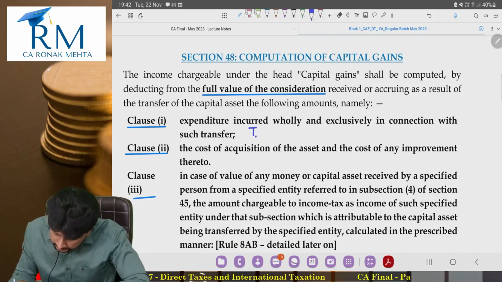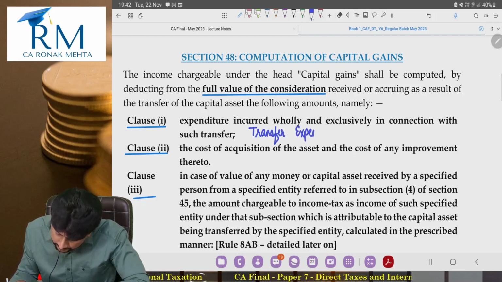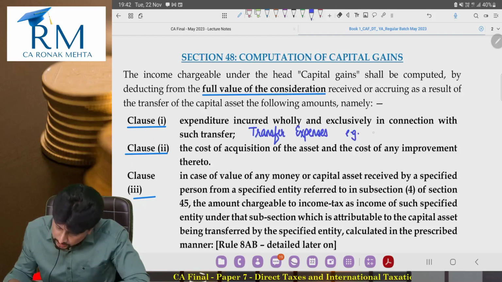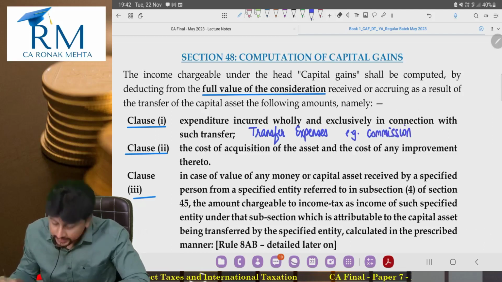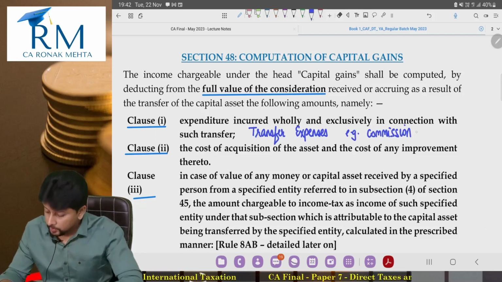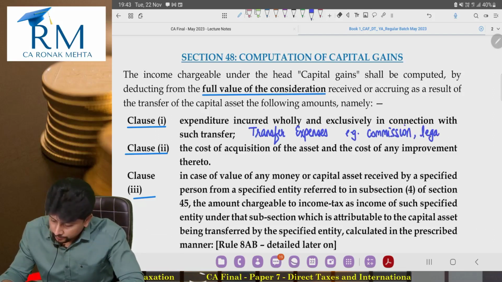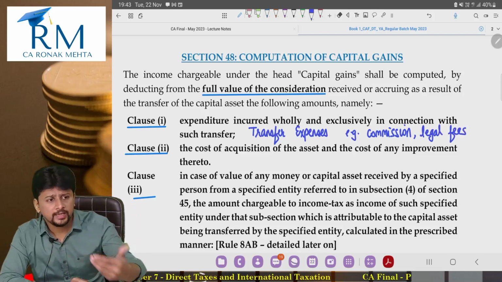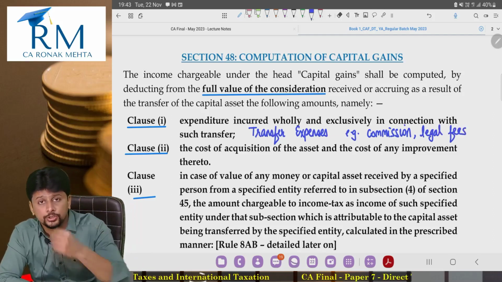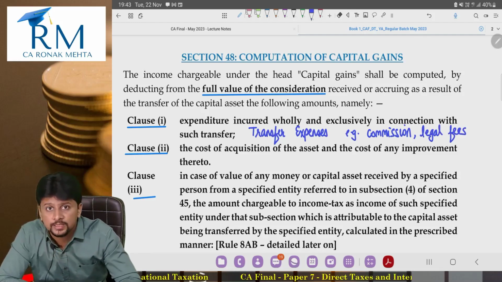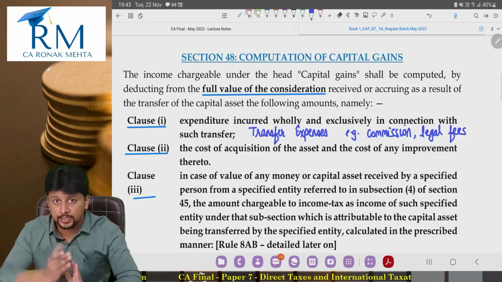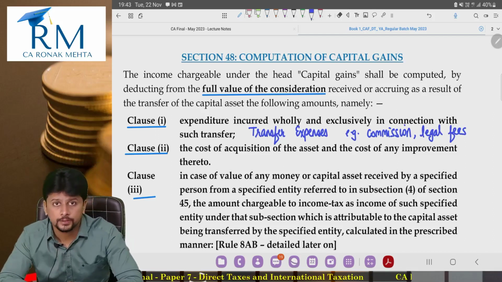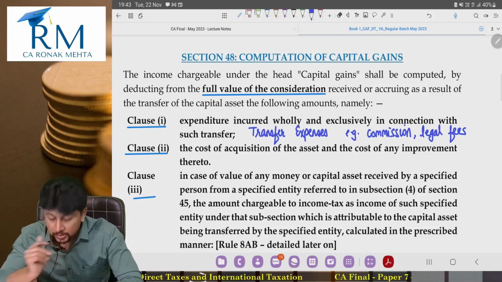Let's call this in simple wordings transfer expenses. Example, you are paying commission, you are paying brokerage to the broker who arranged the deal. You are appointing a lawyer who will draft the contract. You will take legal advice from him as to how the transaction should be executed. You will pay him his legal fees, legal charges. That is an expenditure incurred in connection with transfer. The transferor is incurring it. Clause number 2.